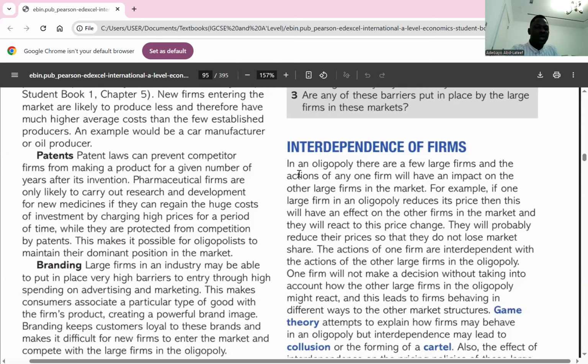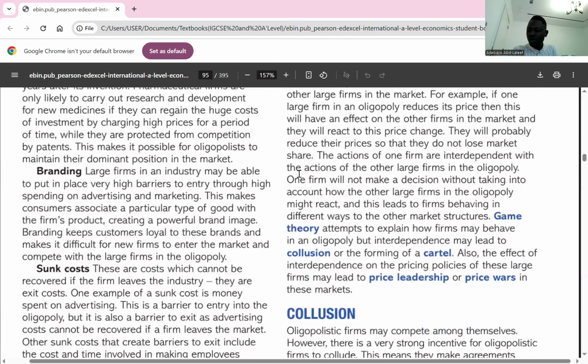The third reason why there could be barriers to entry or exit is branding. And when we talk about branding, we're talking about marketing and advertisements. So I wrote, the few large firms may be able to spend on advertising and marketing, which creates brand awareness and loyalty. Customers become emotionally attached to the product, and it becomes difficult for new firms to set up, produce, and gain customers.